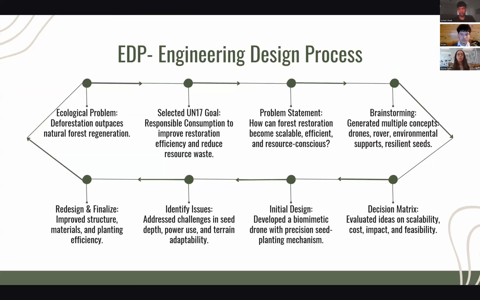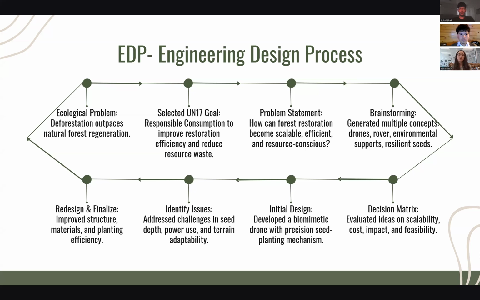Okay, and finally, to go over the EDP, or the engineering design process, that we went through as we completed this project. First, we identified our ecological problem, that being deforestation outpaces natural forest regeneration. Then we evaluated it against the different UN 17 goals and found that responsible consumption to improve restoration efficiency and reduce resource waste best aligned with the ecological problem. So from there, once we had our narrowed field, we were able to come up with a problem statement. How can forest restoration become scalable, efficient, and resource conscious?